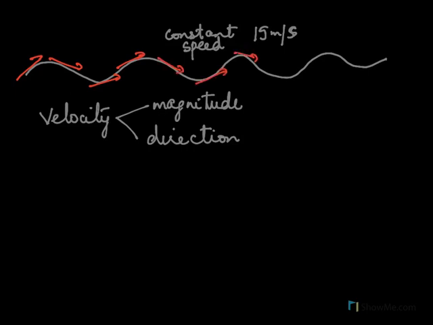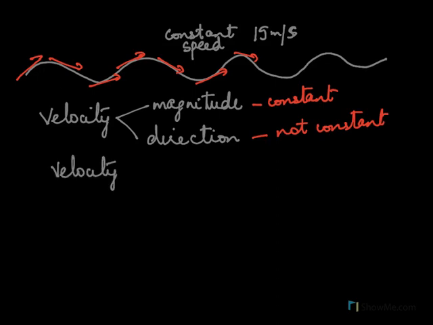So although the magnitude is constant here, the speed is constant, direction is not constant. So that means velocity is not constant. Now, if velocity is not constant, it is said to be accelerated motion.